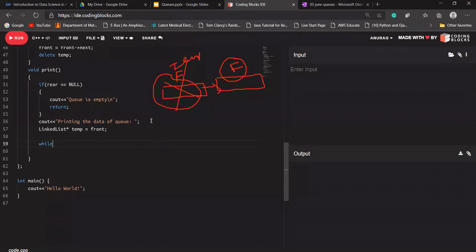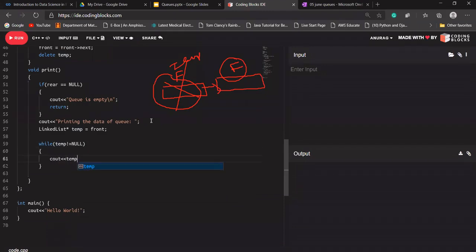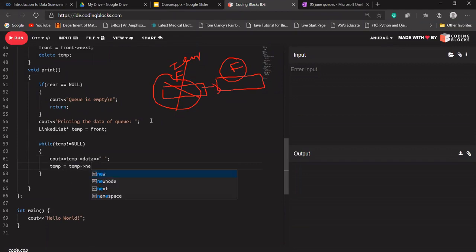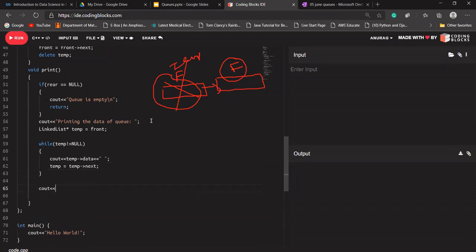So what I'm saying, while temp is not equal to null, cout, if temp is not null, print the data of temp, and do temp is equal to temp's next. This loop will break when temp is equal to null.